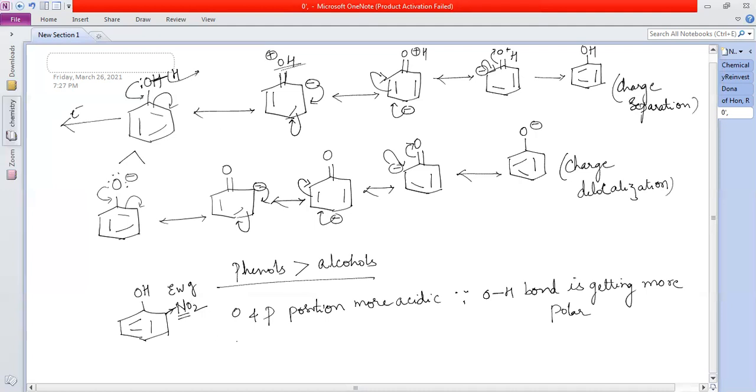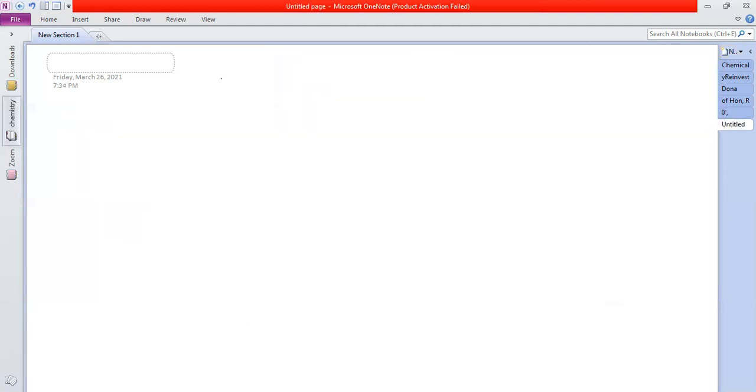It is still more acidic than normal phenols, but less acidic than ortho and para nitrophenols. So now what can we infer? Ortho and para nitrophenols are more acidic than meta nitrophenols, which is more acidic than what? Phenols.